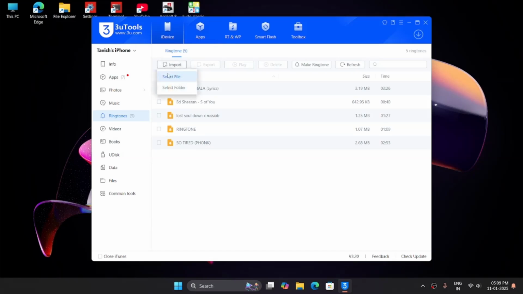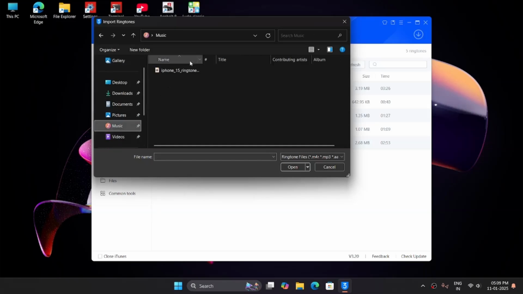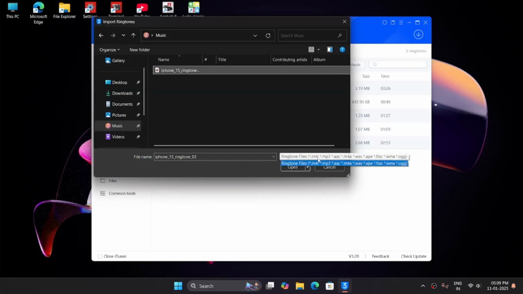I will import a custom ringtone, so I will go to the ringtones menu in iDevice category and import my ringtone. If you want to use a template ringtone, click on the download icon on the side of the play button and it will flash it into your phone.